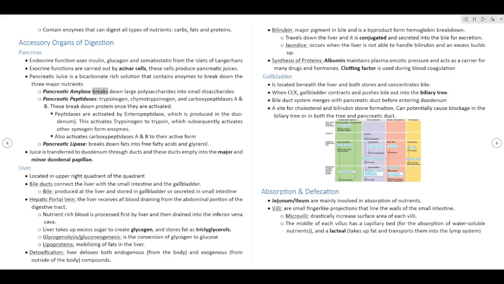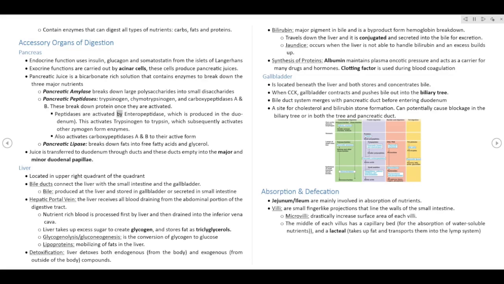Pancreatic amylase breaks down large polysaccharides into small disaccharides. Pancreatic peptidases: trypsinogen, chymotrypsinogen, and carboxypeptidases A and B. These break down protein once they are activated.